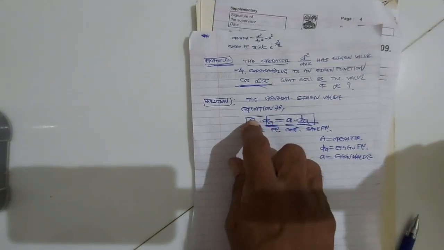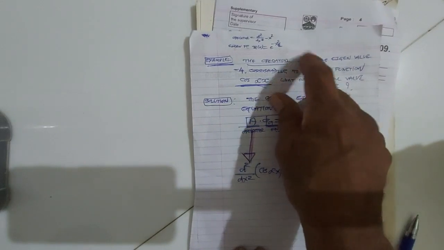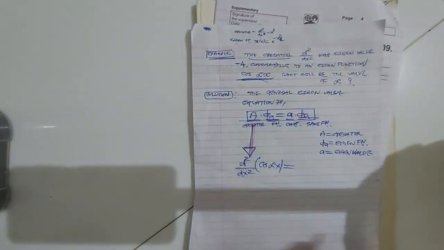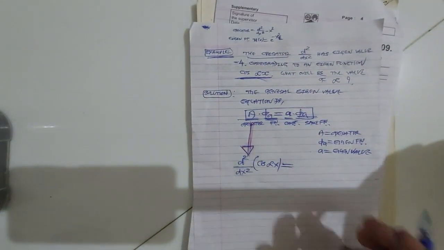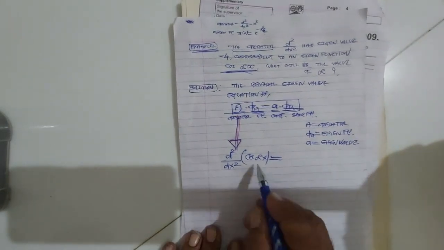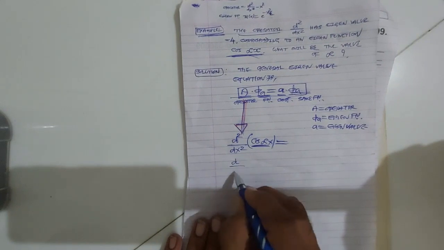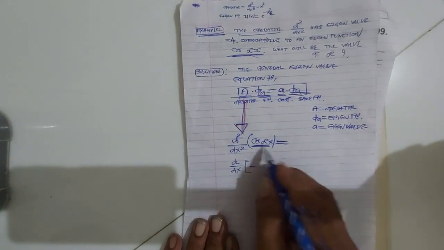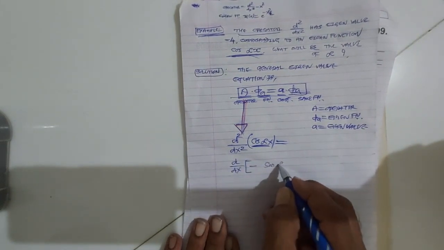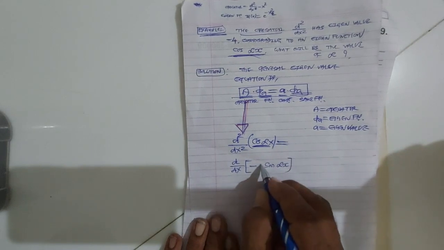So let us take the operator A equal to d square upon dx square, operating on the eigenfunction cos alpha x. Now you know very well the first derivative of cos alpha x will be minus sin alpha x into alpha.